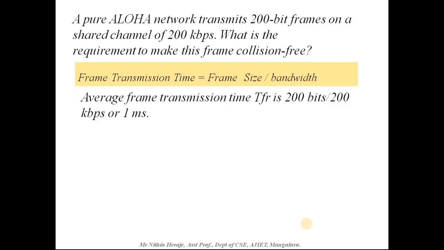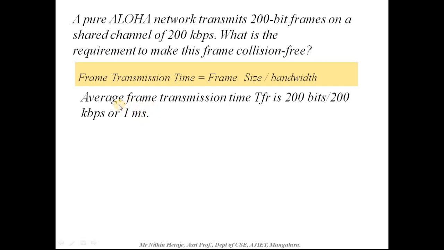So the average frame transmission time TFR is 200 bits, which is the frame size, divided by 200 kilobits per second, which is the bandwidth, which gives you the value 1 millisecond.